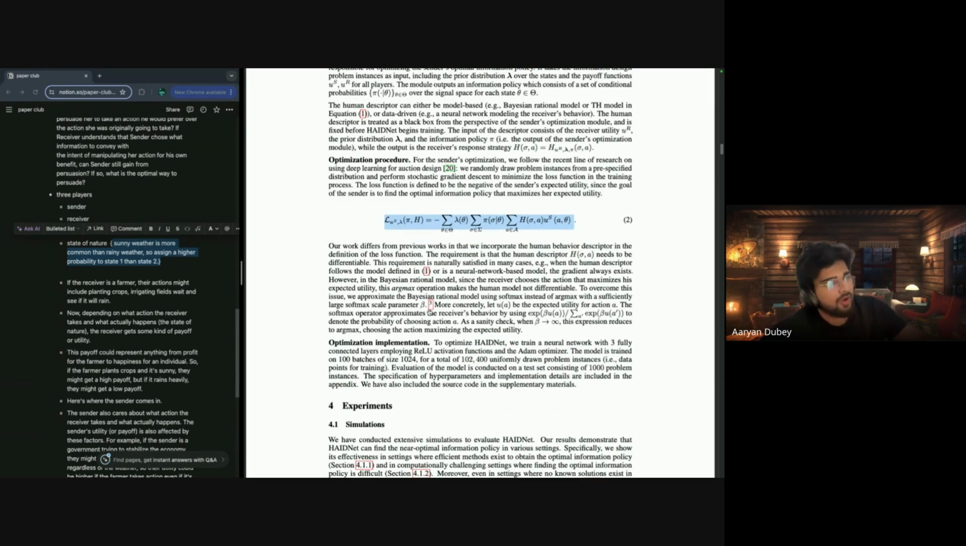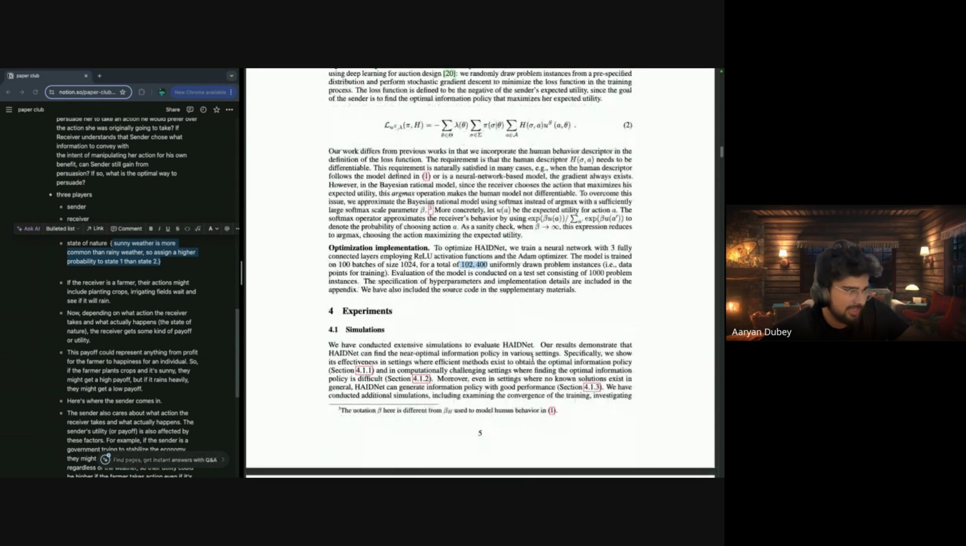And after that, for the optimization implementation, generally they optimize HAIDNet, training a neural network of 3 fully connected layers employing the ReLU activation function and the Adam optimizer, a very simple neural network in my opinion. The model is trained on 100 batches of size 1024, so a total of 102,400 uniformly drawn instance problems, something like that.